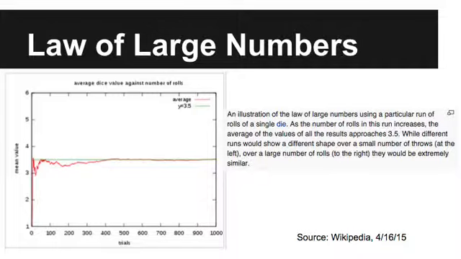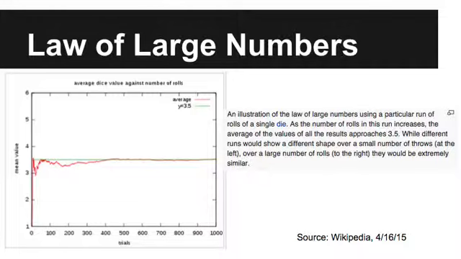If you do something a ton of times, the experimental probability should pretty much match the theoretical. They should be the same if you do it a ton of times. If you do it one time, of course not. You might get a 6, and then the average is 6 because there's only one of them. But the more times you do something, the closer it gets.